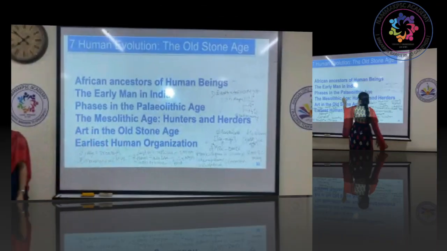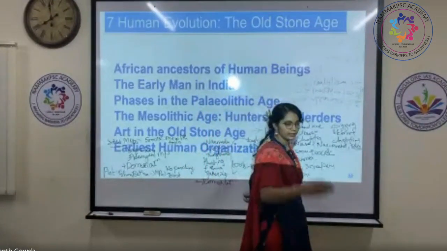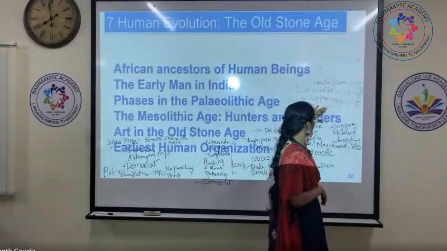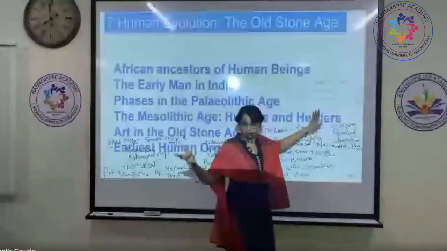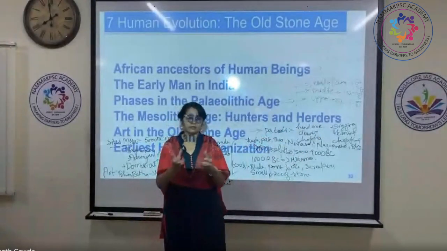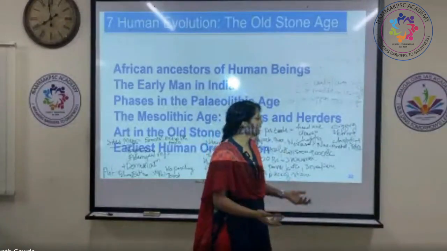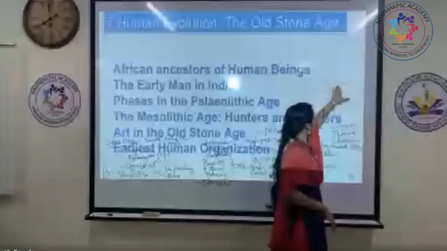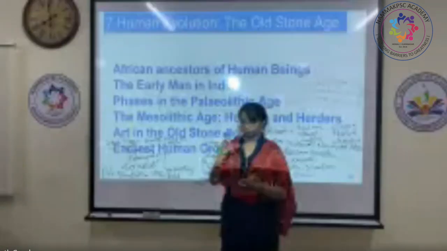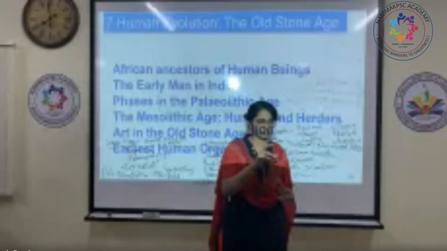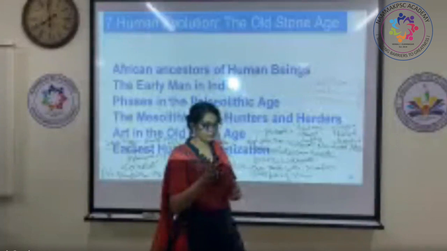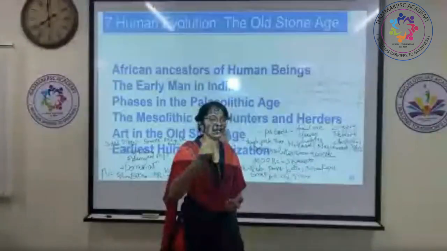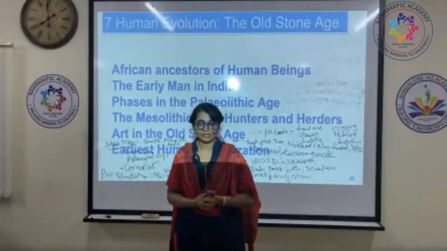The next thing that we will see, the classification of Paleolithic is done in 3 different categories. It is early or lower, middle Paleolithic, and upper Paleolithic. You might get confused about which time to which time it was, like from which million years or how many lakh years. So you have to just remember it in a general sense: early or lower Paleolithic. What is lithic? The word stone, Stone Age. So when the proto-human had evolved into Homo sapiens, he had started using stone as tools to do his daily activities.